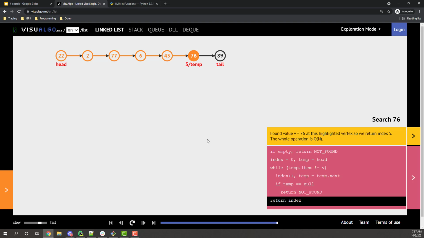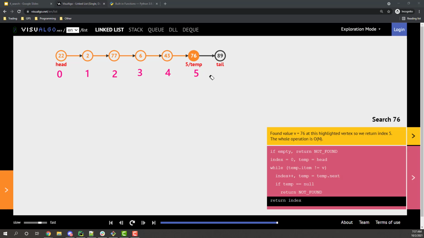And then boom, it finds it, and it's going to eventually return either true or false if you're using the search, or if you're using the index method, it's going to return the actual number at which it was found, which in this case is 5, because you're still using zero-based indexing. So this is index 0, index 1, index 2, index 3, index 4, index 5, and we found it at index 5.